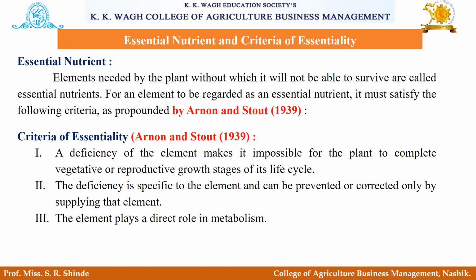Arnon's criteria say that a deficiency of the element makes it impossible for the plant to complete the vegetative or reproductive growth stages of its life cycle. The deficiency is specific to the element and can be prevented or corrected only by supplying that element. The element plays a direct role in metabolism. So these are the three points under criteria of essentiality.